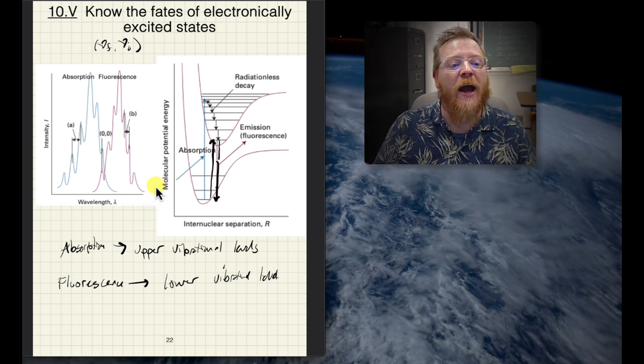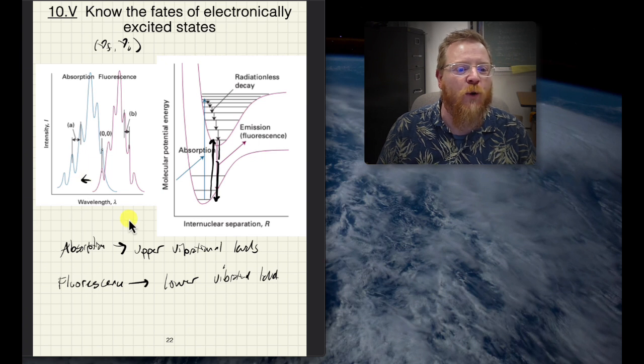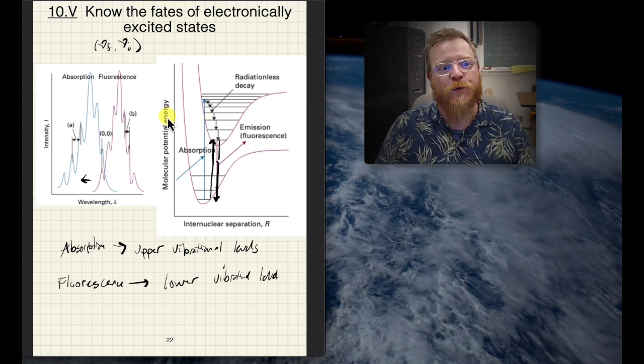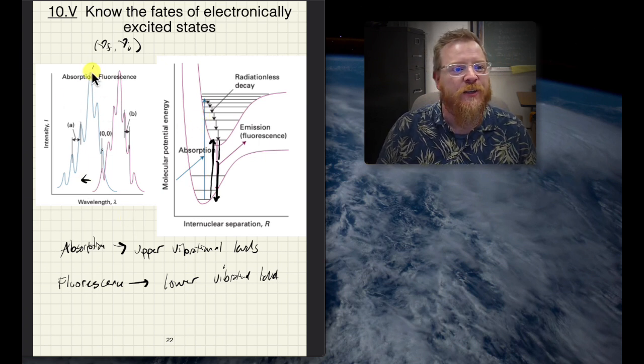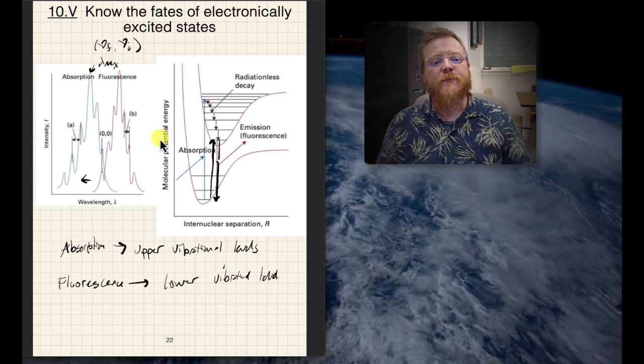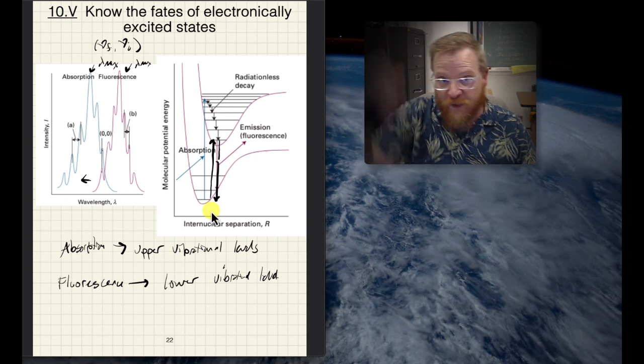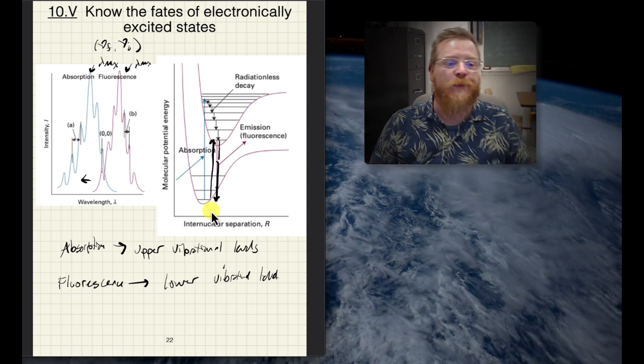And then now, as we go to smaller wavelengths or higher energies in the absorption spectrum, we're going to see overlap with these upper lying states. So here, that lambda max might occur at this blue line given here. However, here, the lambda max in fluorescence will represent the best overlap going back down.